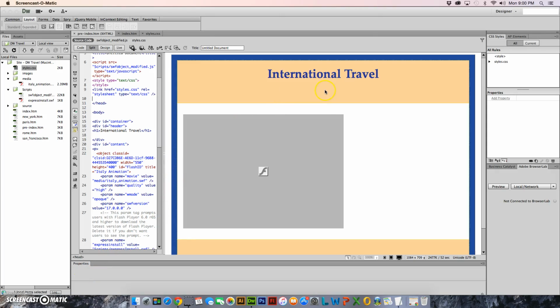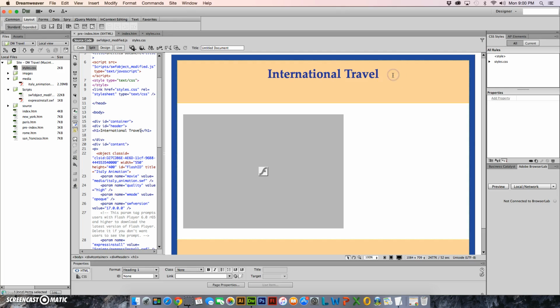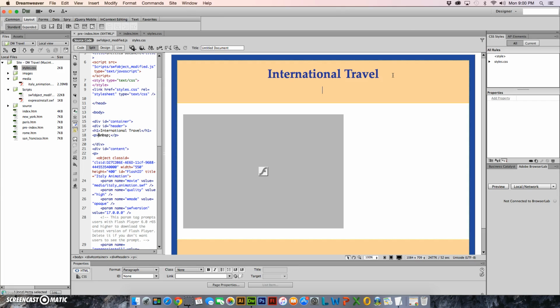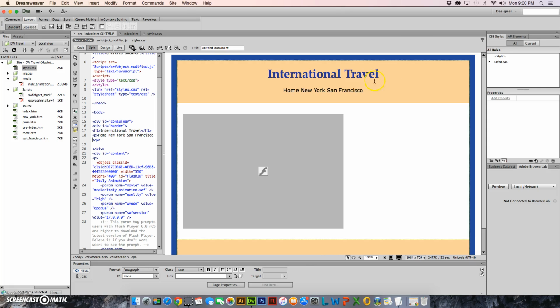All right, now what I want to do is show you at this point how to put in your navigation. So after the international travel, I'm going to hit return, and I'm going to type in home, New York, San Francisco. Actually, I think it was all alphabetical. Let me go back and put in Paris and then Rome. I believe that I also had these brackets, which I should have done.